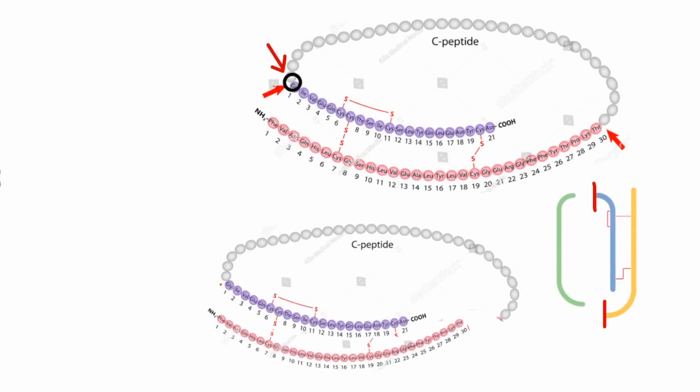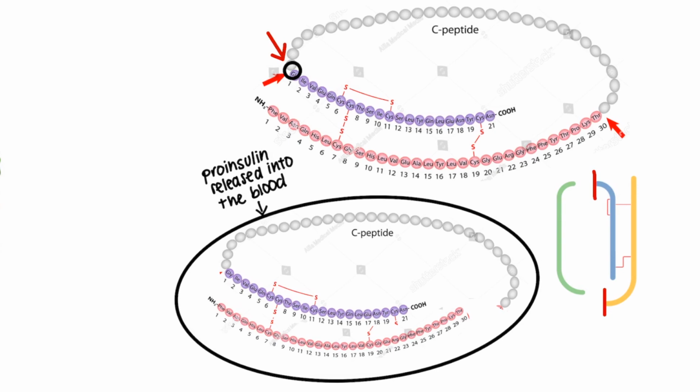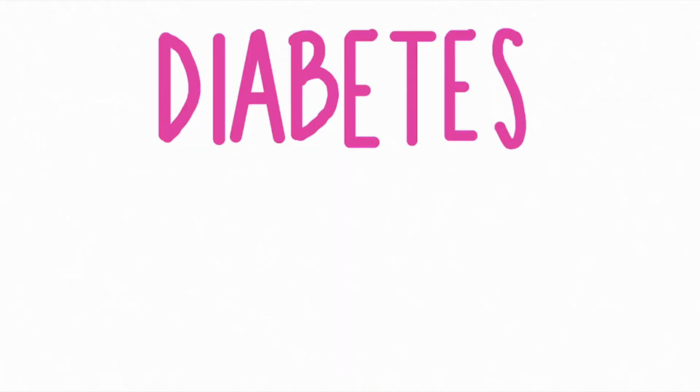Although the C chain is still attached to the A chain, when a blood test is conducted on the patient, the proinsulin will show up as insulin. Yet, at the molecular level, the proinsulin could not react with the insulin receptor because it still has a C chain attached. The best possible treatment for this patient would be insulin therapy.